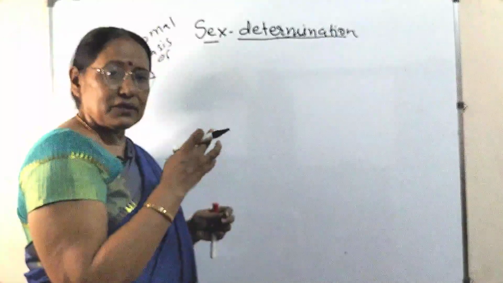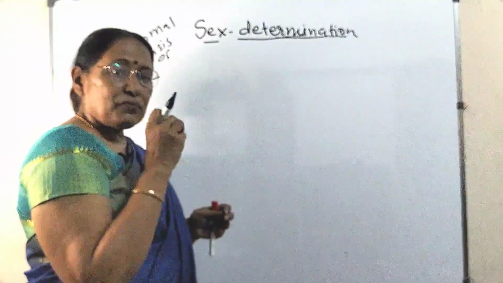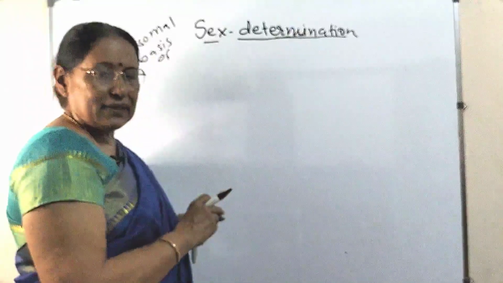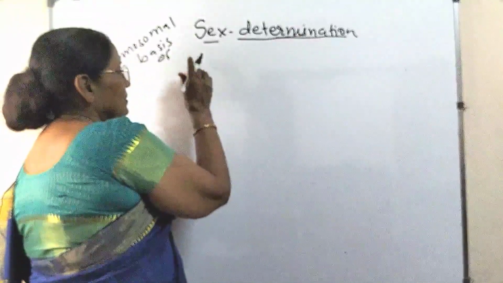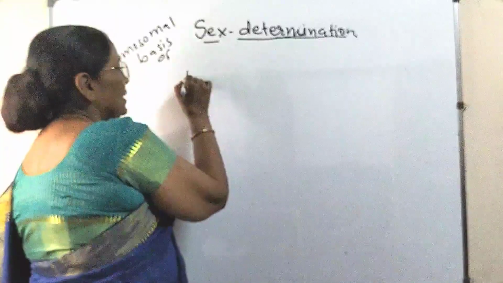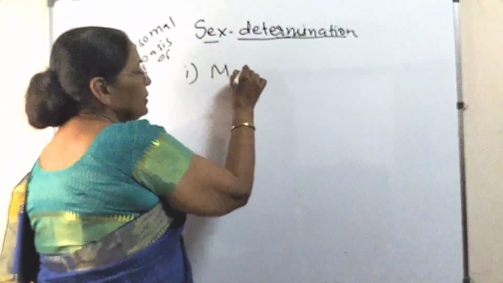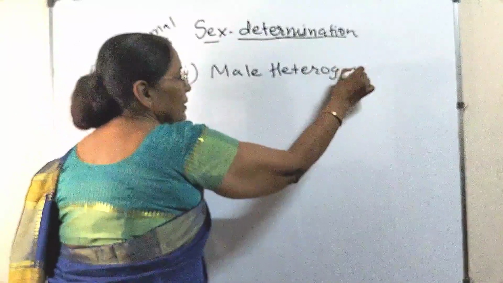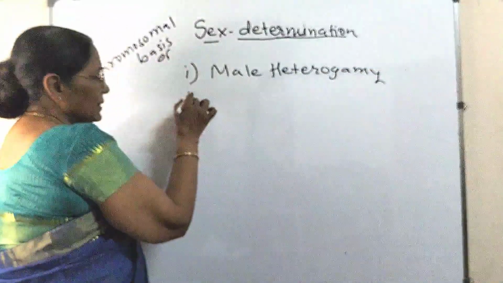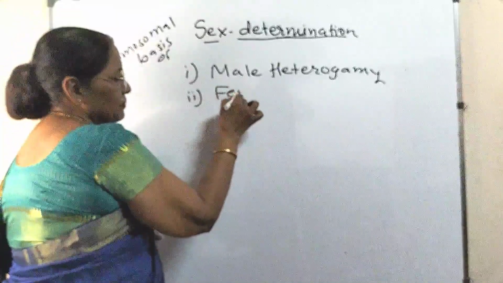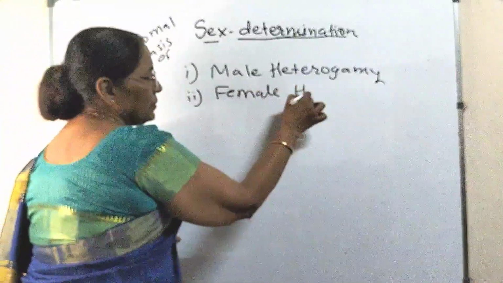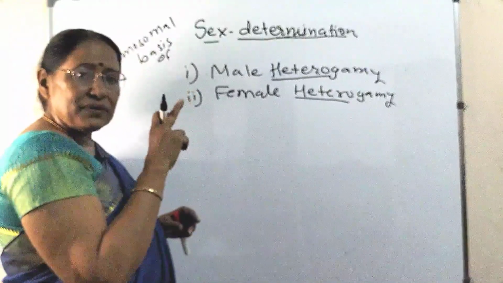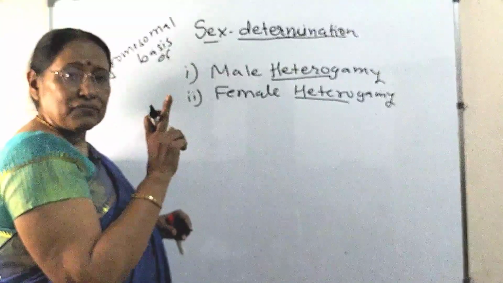Let us say the sex determination process which is controlled by chromosomes is of two types. One is male heterogamy, and the next is female heterogamy. First, we will take the case of insects only, which Henking found out.